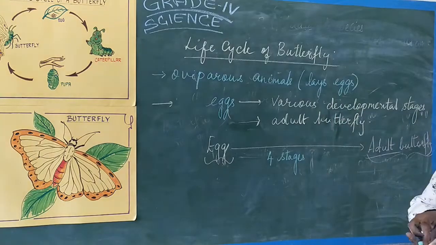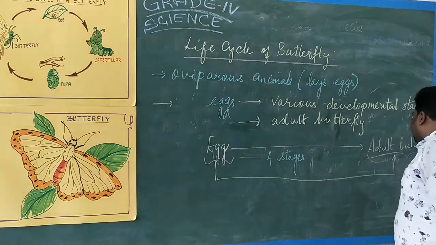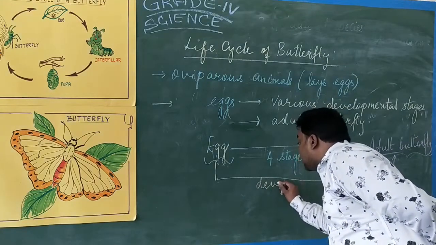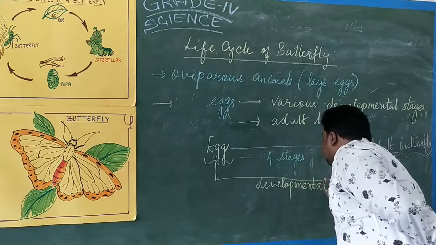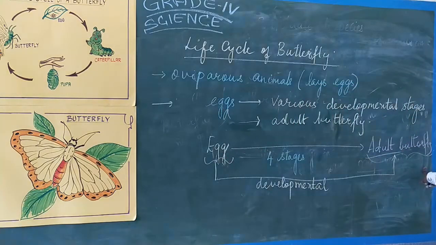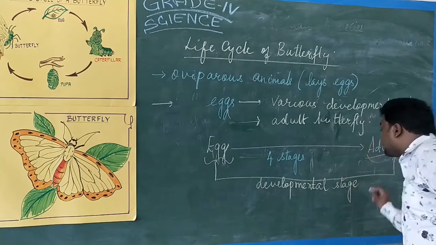Okay, these 4 stages from the egg stage to the adult butterfly stage, we are calling it the developmental stage. In the developmental stage, the adult butterfly develops from the egg.